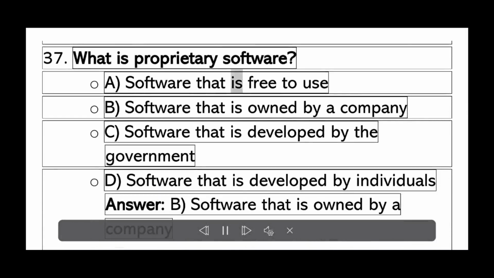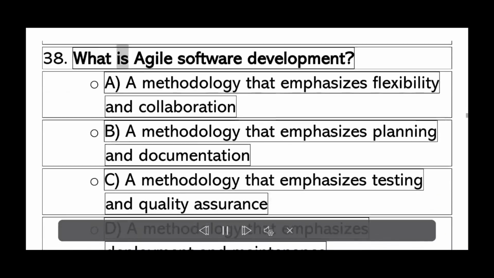What is proprietary software? A. Software that is free to use. B. Software that is owned by a company. C. Software that is developed by the government. D. Software that is developed by individuals. Answer B. Software that is owned by a company.